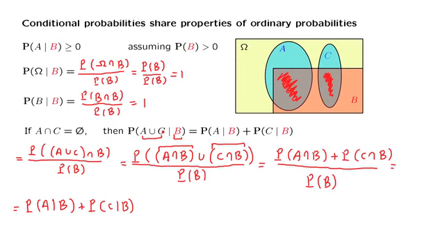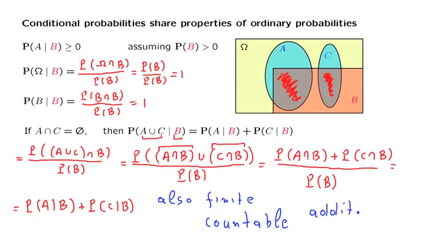Now we could repeat the same derivation and verify that it is also true for a disjoint union of finitely many events, or even for countably many disjoint events. So we do have finite and countable additivity. We're not proving it, but the argument is exactly the same as for the case of two events.